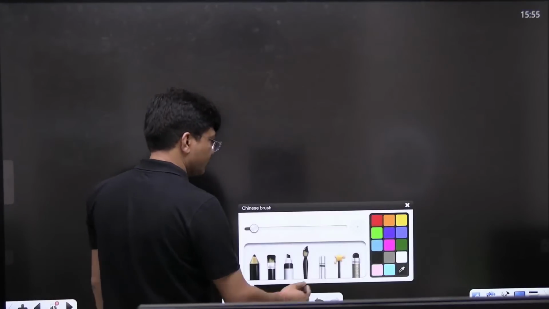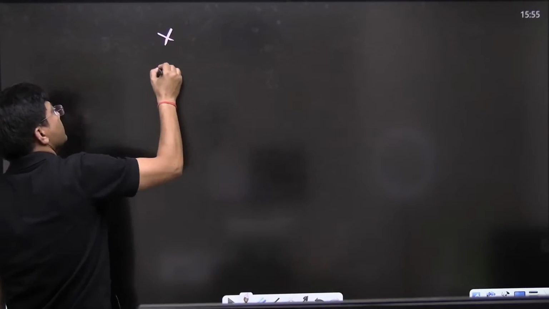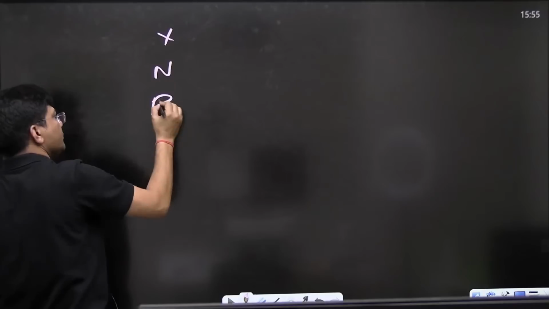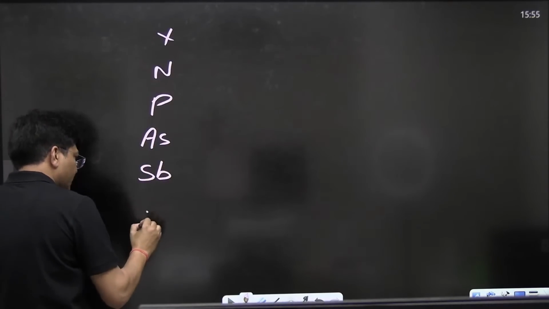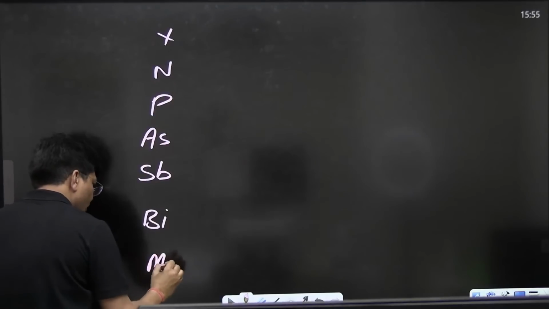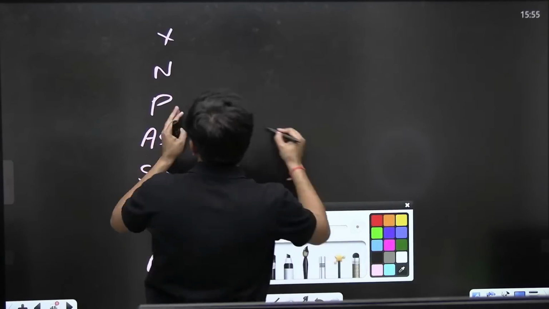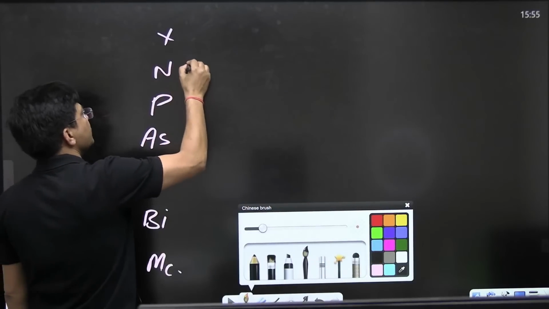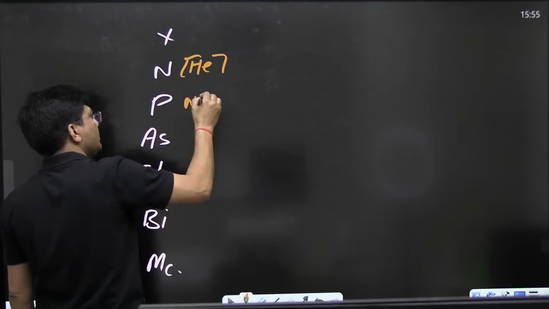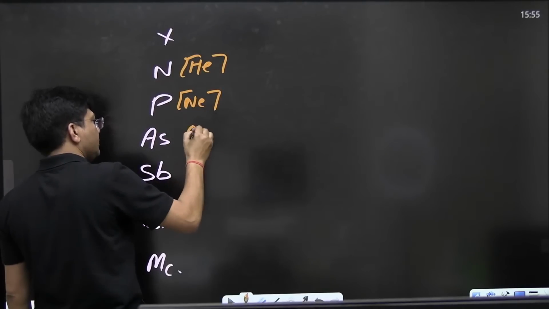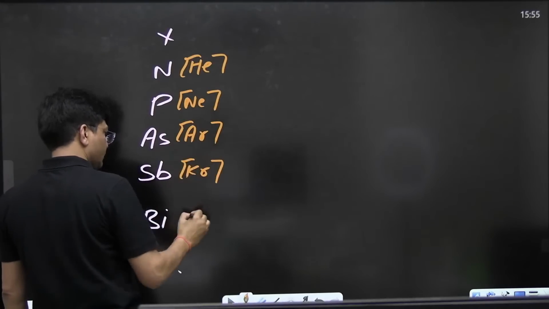See to it. Everyone focus over here. Nitrogen, phosphorus, arsenic, antimony, bismuth. Now, if I talk about the electronic configuration, do you remember? Helium, neon, argon, krypton, xenon.